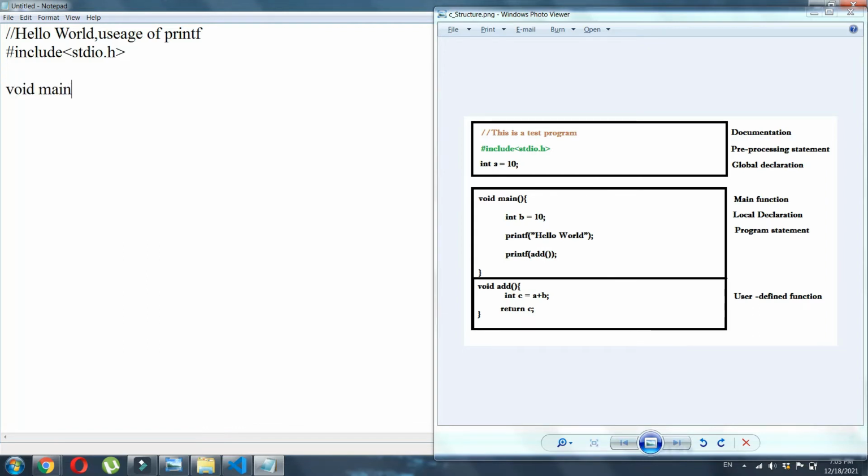Void main. Many of you might ask me, what is void? What is void main? Void main is the function and void is the type of the function. Void means it would return nothing. If you are going to give int main, it will return some integer. For now, you might not understand what is int, what is void, but stay with me and understand that void is going to return nothing, so it is just a void.